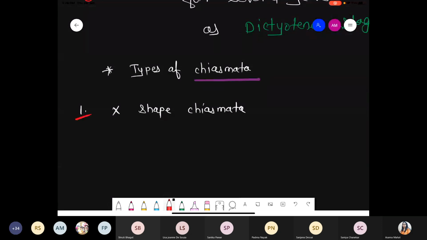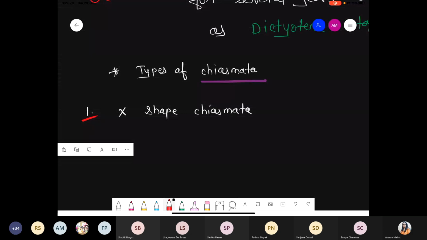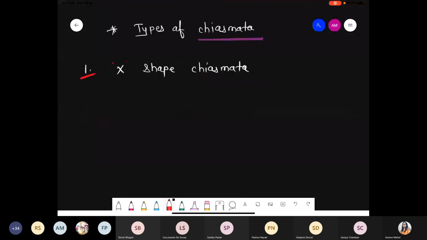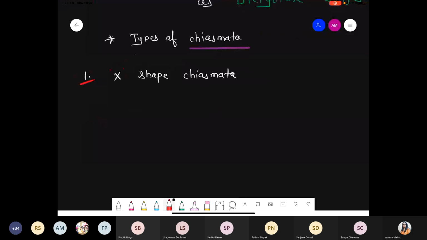काइजमाटा ये डिपेंड होगा कि कहाँ पे क्रॉसिंग ओवर हुआ है. Crossing over may occur at the terminal, at the end, or at the center, कहीं पे भी हो सकता है. It's a random scenario. So first of all we are talking about the first shape, that is X shape chiasmata. X shape chiasmata means the chromosomes look like an X shape.